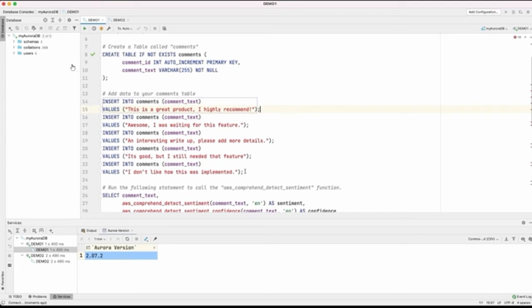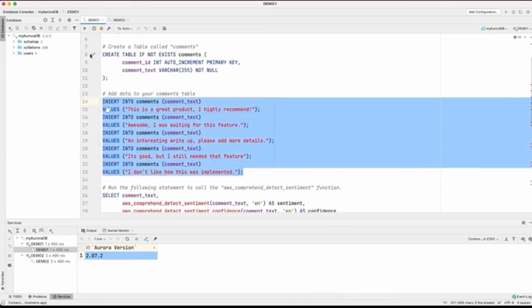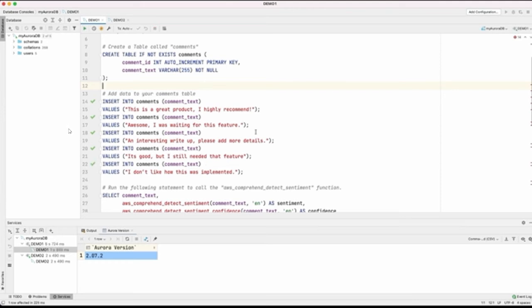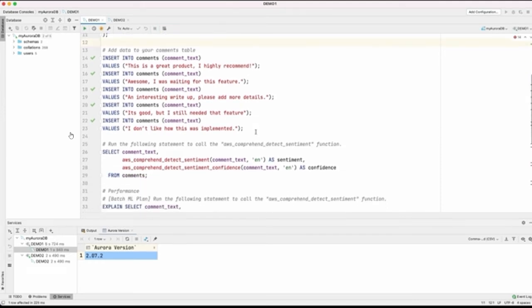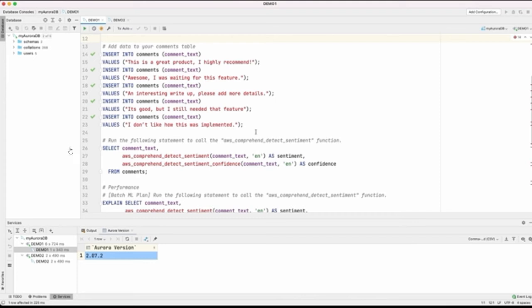In your case, you may already have a database and a table that has comment or text values that you want to do sentiment analysis on. Next, let's insert some comments in this table. As humans, we have the intuition and we are able to understand what these comments mean. But for a database or a machine to understand this, it's a little more difficult, especially for a SQL or relational database. So let's see how this integration with Comprehend and the machine learning stack can actually solve this problem for you.